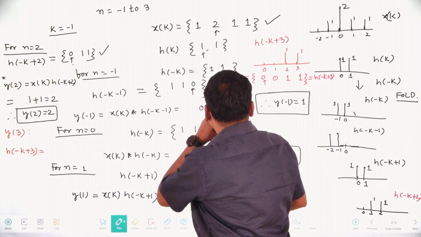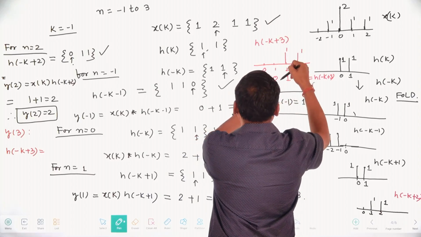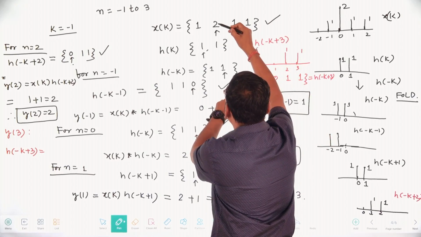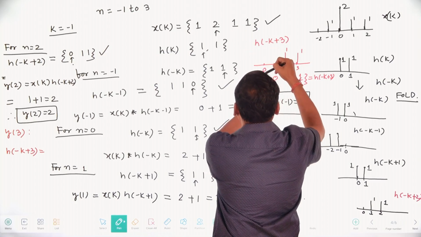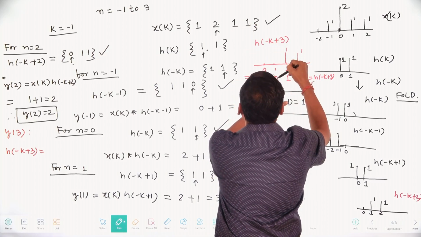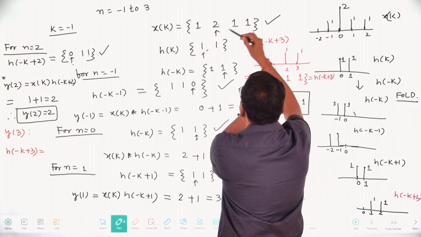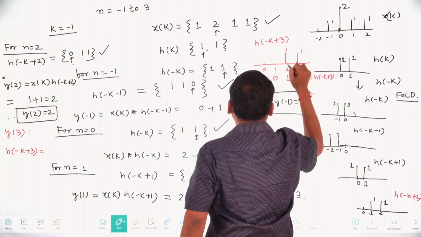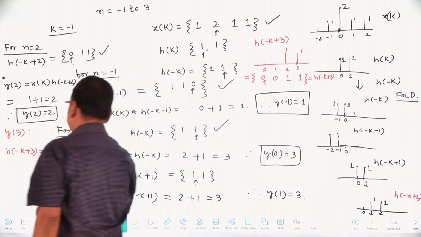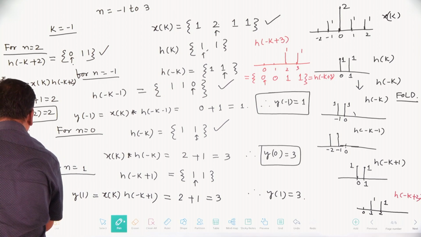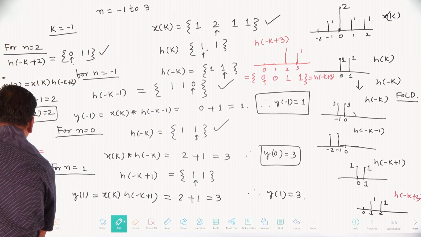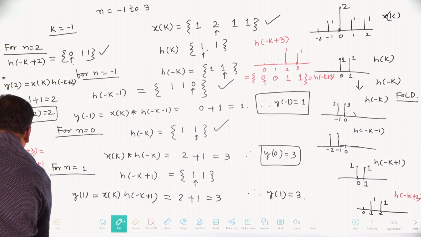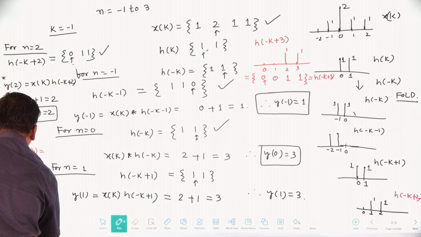If you multiply x of k with h of minus k plus 3, at n equal to 0, 2 into 0, that is 0, 1 into 0, that is 0. Then n equal to 1, 2: 1 into 1, that is 1. You will get 0 plus 1, that is 1. Therefore, y of 3 equal to 1.